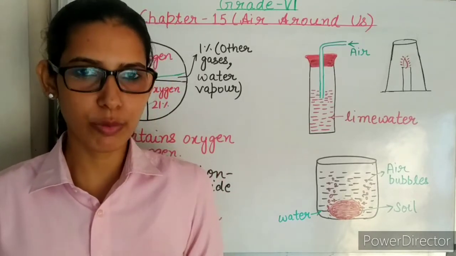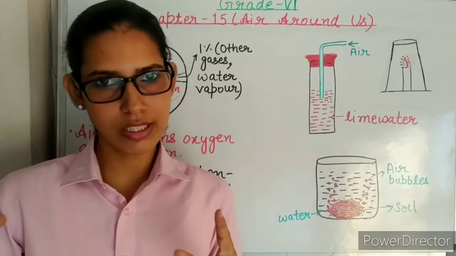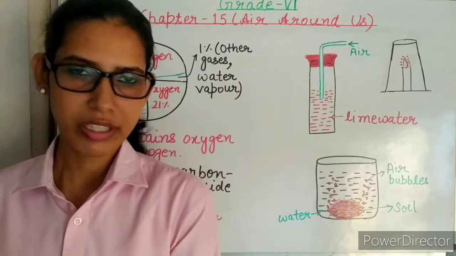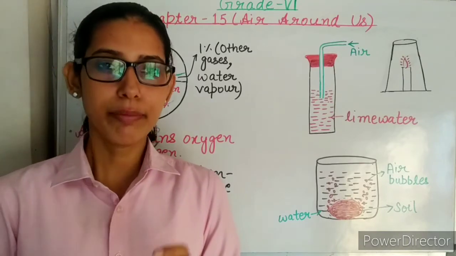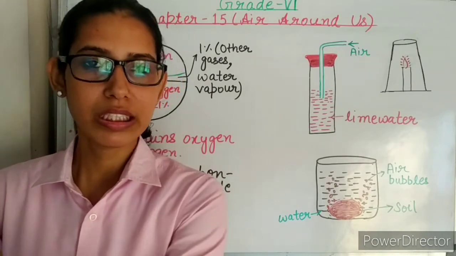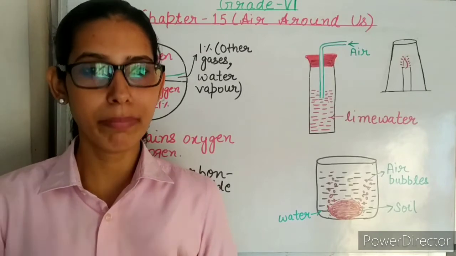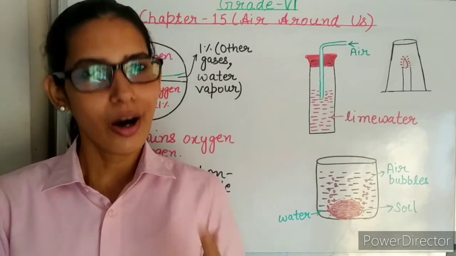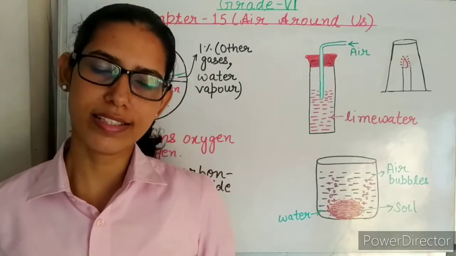Now there may be one question in your mind. I told you that plants during photosynthesis release oxygen, but during respiration plants also utilize oxygen. Yes, it is true, but plants produce more oxygen during photosynthesis as compared to the oxygen they use in respiration. So that's why we say plants release oxygen in the atmosphere, or we can say plants produce oxygen.